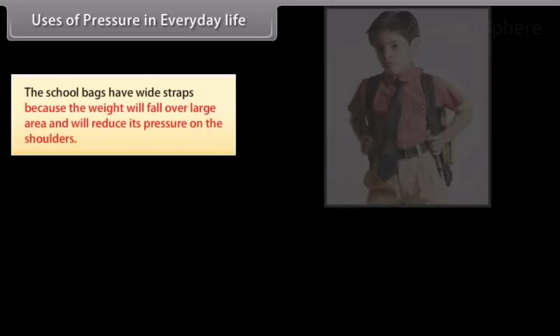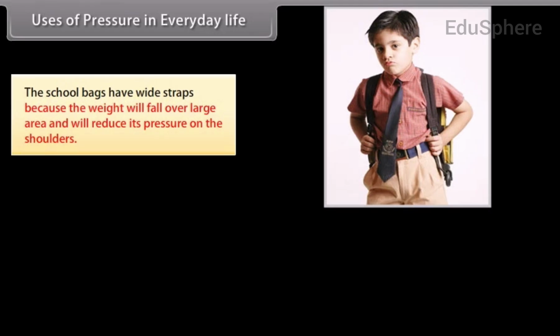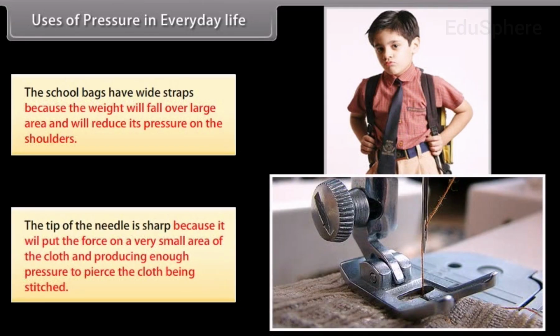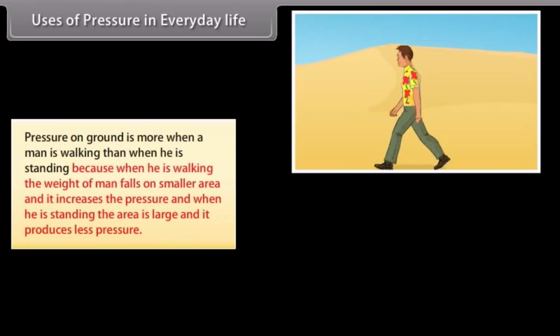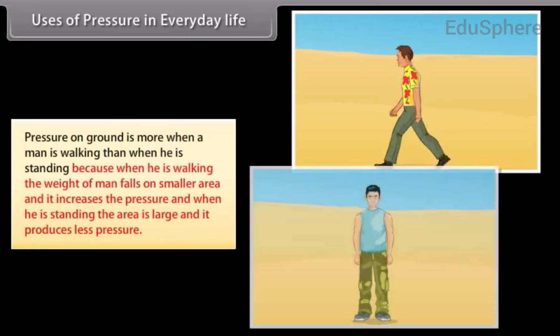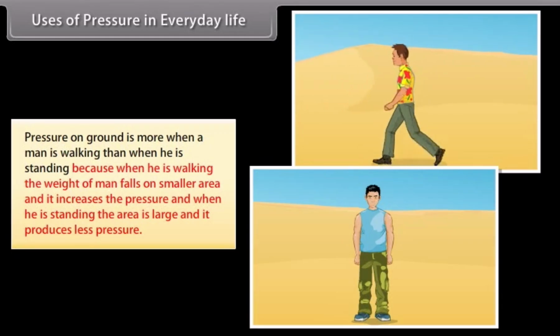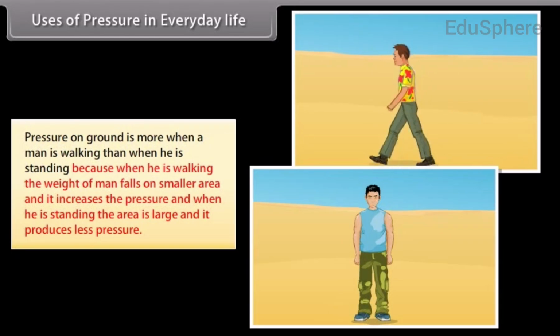Uses of pressure in everyday life. The school bags have wide straps because the weight will fall over a large area and will reduce the pressure on the shoulders. The tip of the needle is sharp because it will put the force on a very small area of the cloth, producing enough pressure to pierce the cloth being stitched. Pressure on ground is more when a man is walking than when he is standing, because when he is walking, the weight of the man falls on a smaller area and it increases the pressure, and when he is standing, the area is large and it produces less pressure.